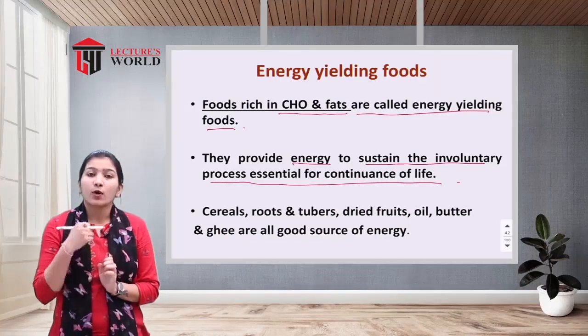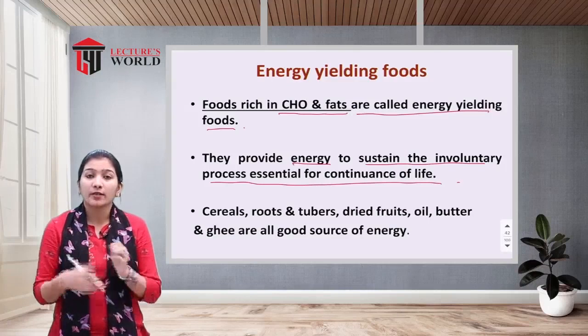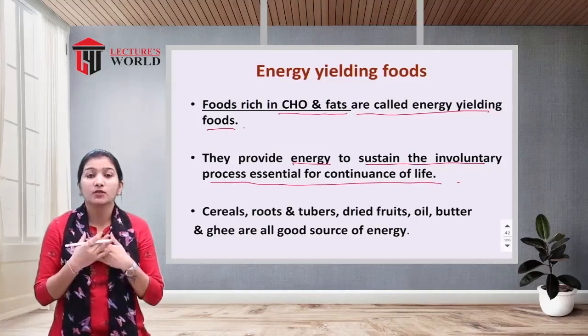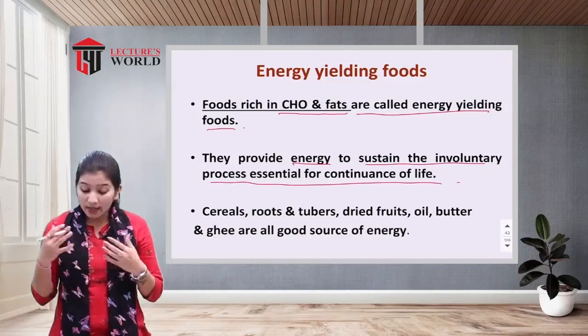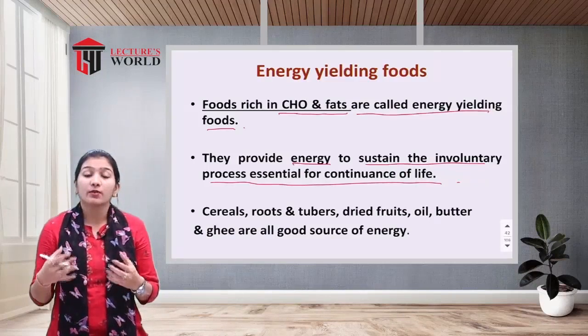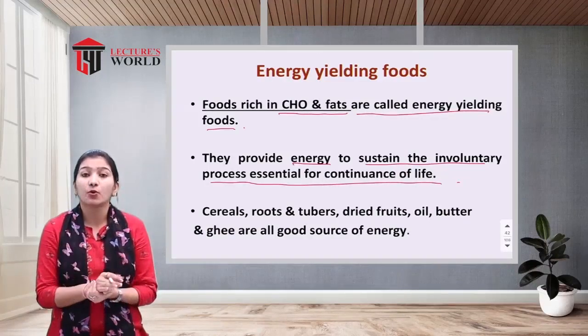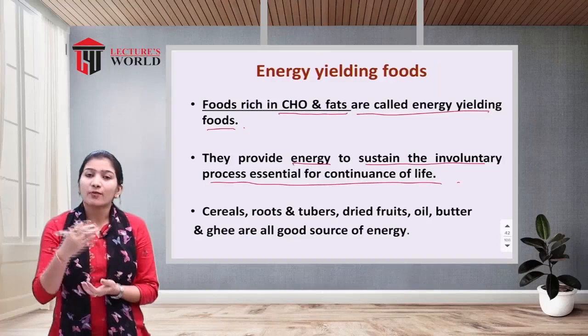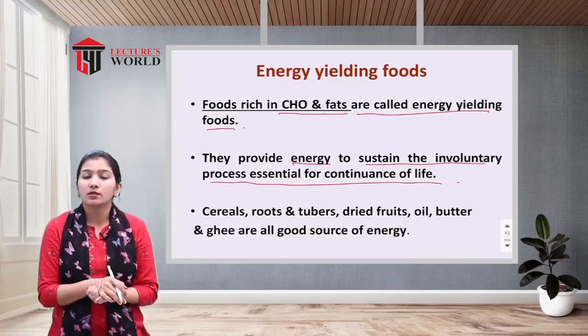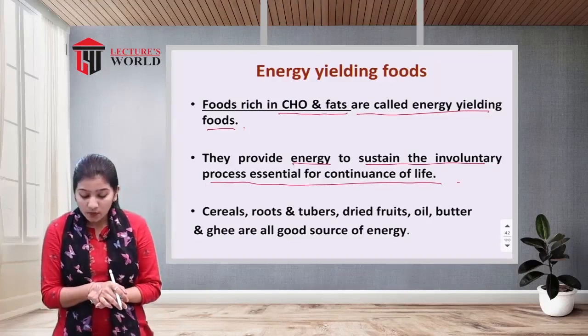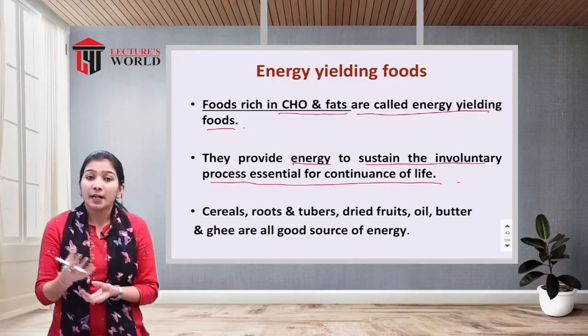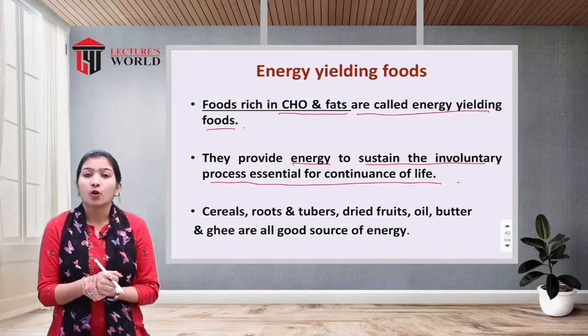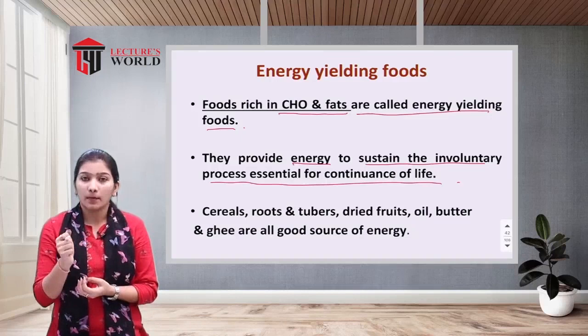Suppose whether I want to raise my hand or not, whether I want to shake my hands or not, that is in my control. But in involuntary processes, we do not have any kind of control. There are various kinds of involuntary processes going on in our body. We can take the example of cardiac pumping. You cannot stop your heart from pumping.